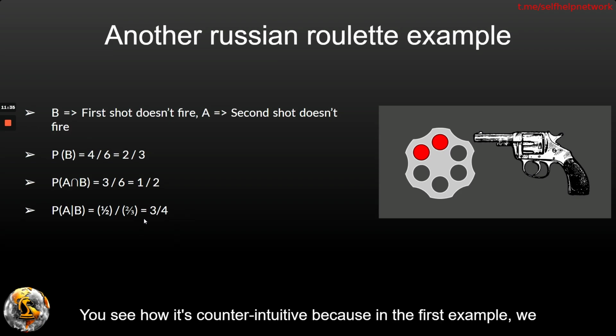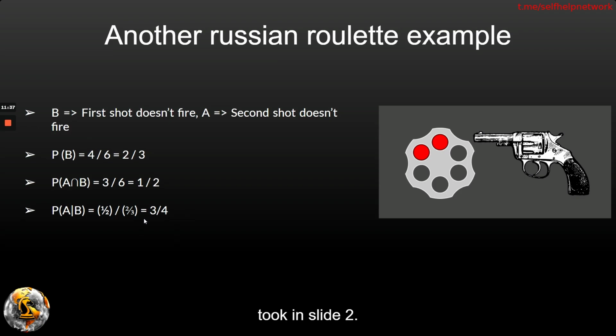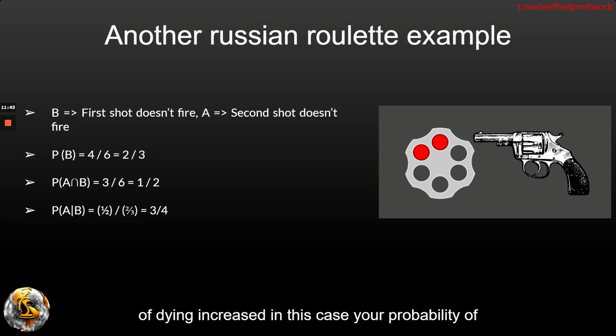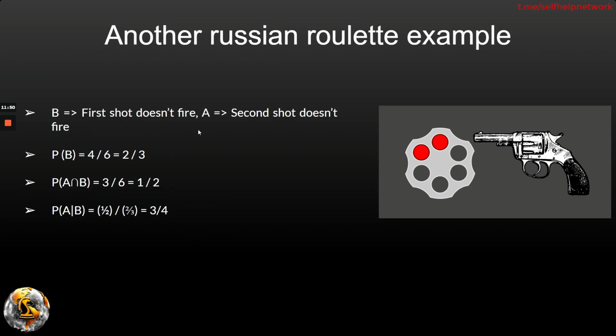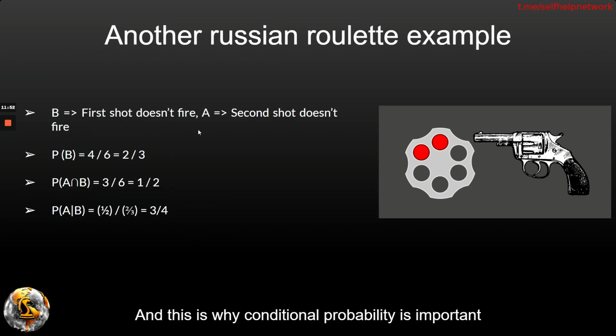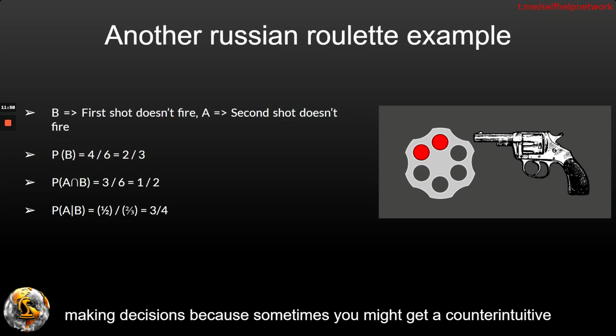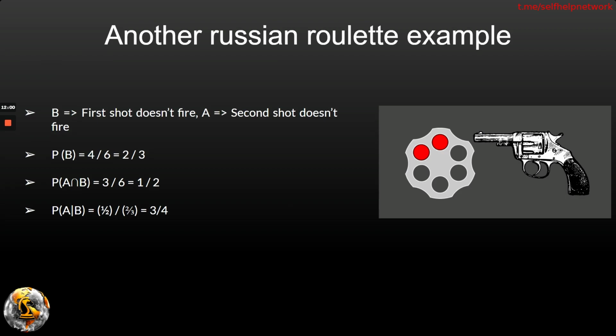You see how it's counterintuitive, because in the first example we took in slide 2, where we only had 1 bullet, your probability of dying increased. In this case, your probability of living increased based on the condition that we were given. And this is why conditional probability is important, or just trying to use probability in making decisions, because sometimes you might get a counterintuitive answer which might just save your life if you have crazy friends.